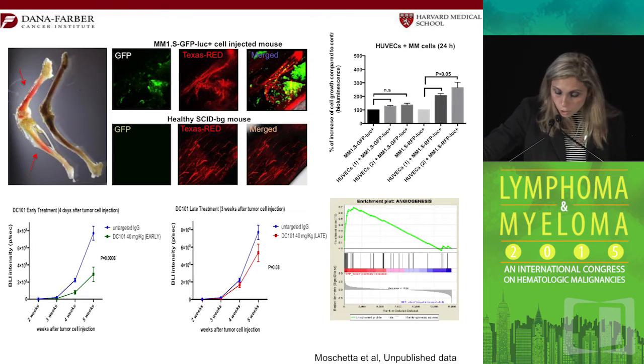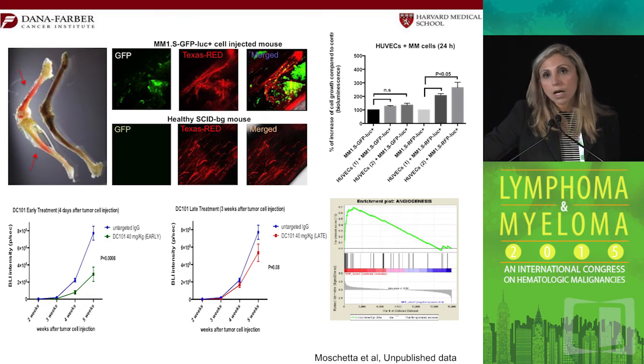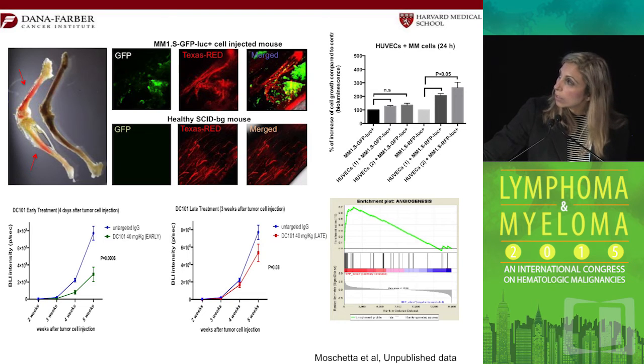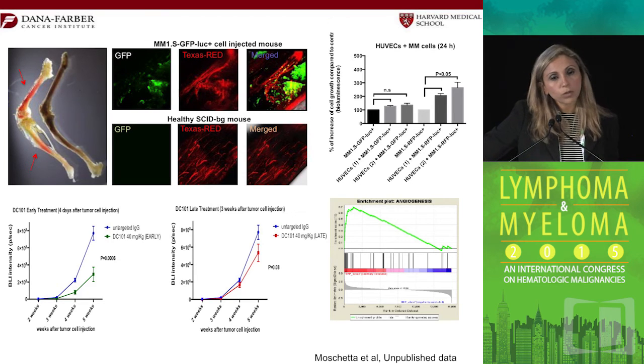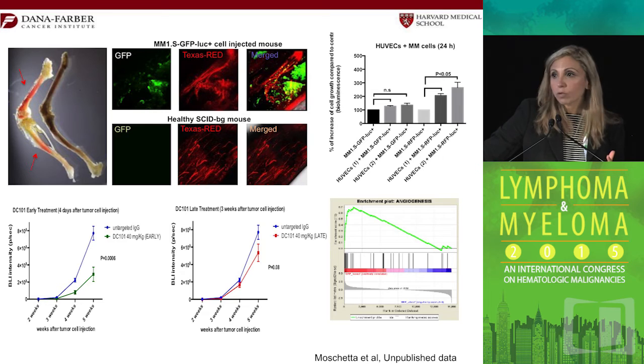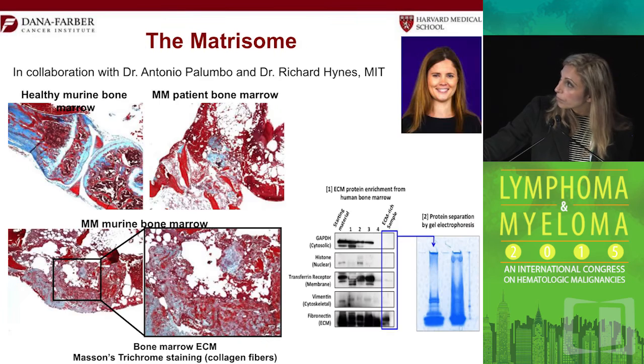So to prove that, we used the VEGF-R2 inhibitor, which is a murine antibody, and asked the question: using it early, in the MGUS or smoldering stage in those VK-MYC mice, versus late, when they already have a high tumor burden, will that make a difference? And indeed, you can see here that there was a big survival difference in the mice that were treated early, but no difference when you treated them late. This indicates that anti-angiogenic agents, if we use them early in an MGUS or smoldering stage, can potentially prevent progression of myeloma, while when we use them at the late stages, like we have done in myeloma trials, they may not have any effect at all.